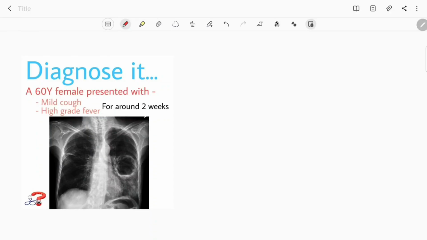Today we have this case and we are to interpret this x-ray. Firstly, starting with the case, this is a 60-year-old female who presented with a mild cough and high grade fever, present for around 2 weeks. And this chest x-ray is given and you can clearly appreciate the pathology in the x-ray. This round area that you can see here is the exact pathology in this x-ray.